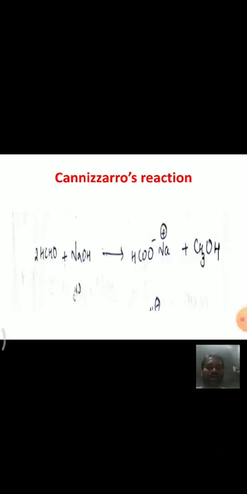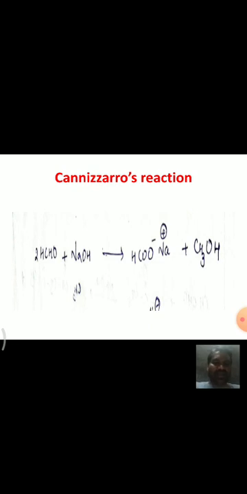This is about the Cannizzaro reaction, in which molecules which do not have alpha hydrogens, when refluxed with dilute sodium hydroxide, undergo self oxidation and self reduction to form a mixture of acid and alcohol. This is about the Cannizzaro reaction. So with this I conclude today's session.